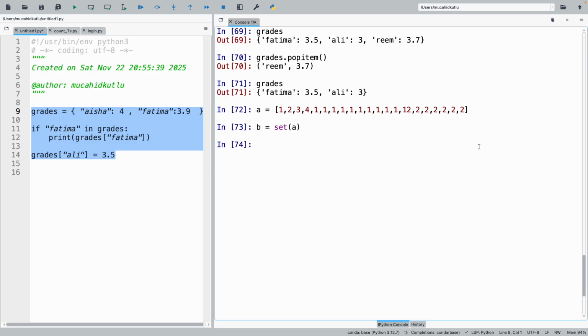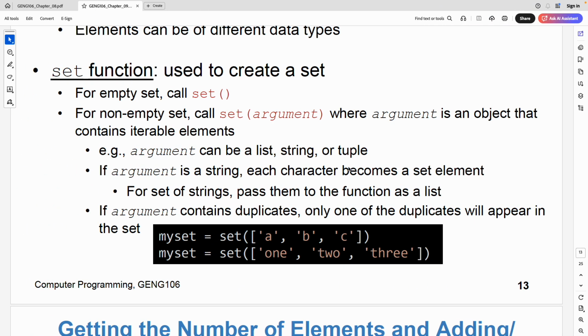When I do it, now what exists in set B? Only the unique items in A. In A, I have 1, 2, 3, 4, and there's this 12. So that's why here is the 12 that we have. That's why it removes all the duplicates. It keeps only 1 copy of each item. This is the main feature of set. Again, once you know it, the rest is just some detail. Like the data is unordered, and it keeps only the unique items.